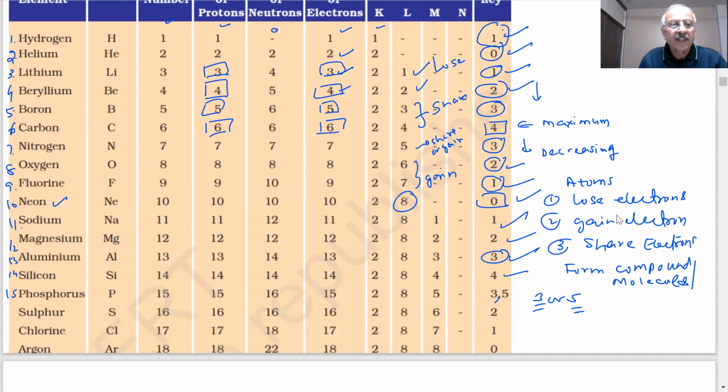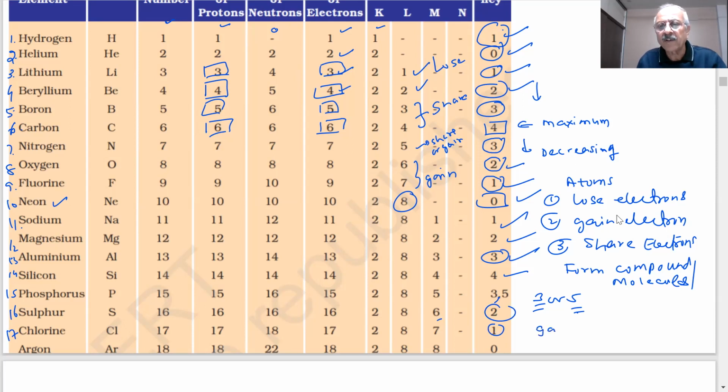Next, Sulfur, atomic number 16, number of protons 16, number of neutrons 16, number of electrons 16, and valency 2. Okay. Chlorine, atomic number 17, number of protons 17, number of neutrons 18, number of electrons 17, valency 1. So you can see 7 means it can easily gain 1 electron.